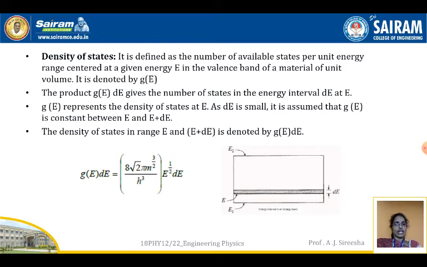The density of states in the range E and E plus dE is denoted by G(E) dE.